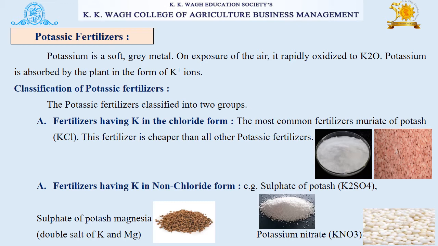In the chloride form, the most common fertilizer is muriate of potash, that is KCl. This fertilizer is cheaper than all other potassic fertilizers. In the non-chloride form, examples are sulfate of potash magnesia and potassium nitrate.